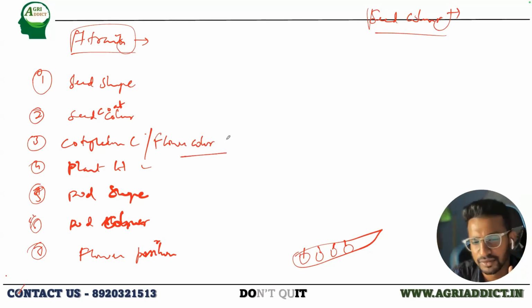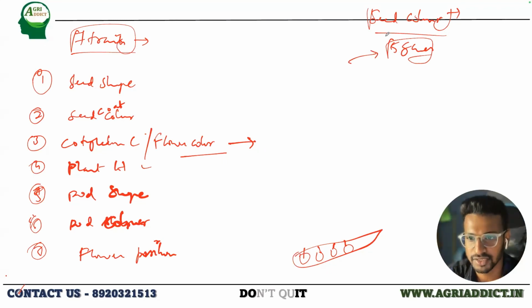Why am I writing 2 different traits for a single gene? Let us take it as a single gene. There were a total of 5 genes. So these 7 traits are actually distributed over the 5 genes in the pea. What does this mean?